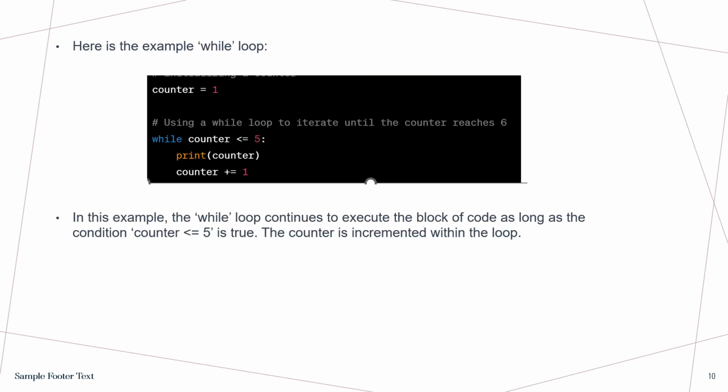And here is the example of while loop. In this example, the while loop continues to execute the block of code as long as the condition counter less than or equal to 5 is true. The counter is incremented within the loop.